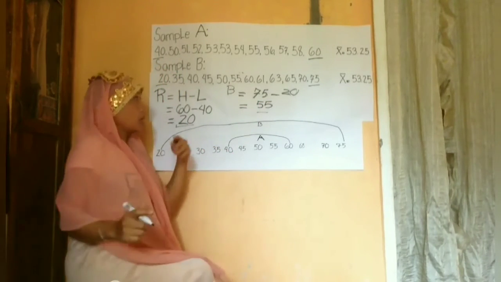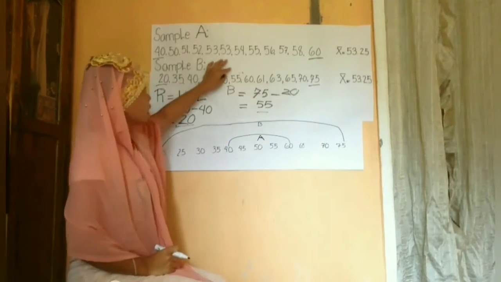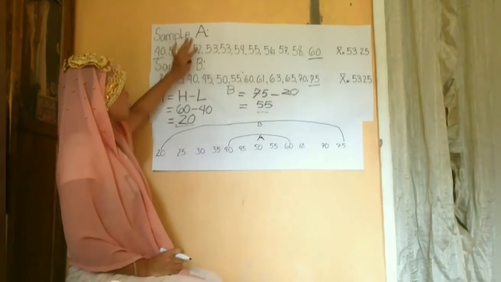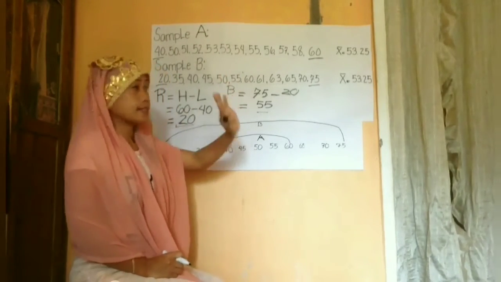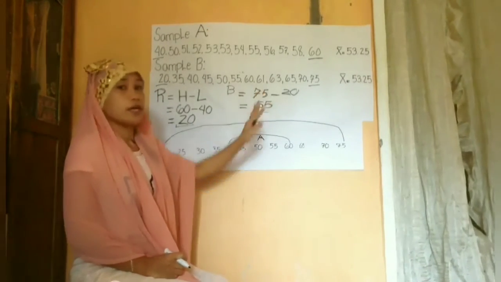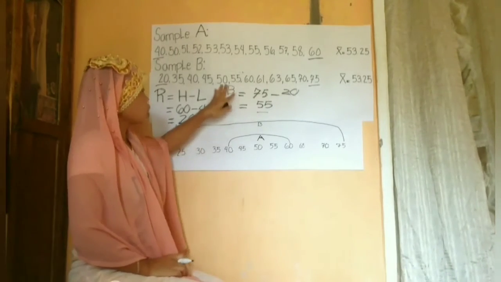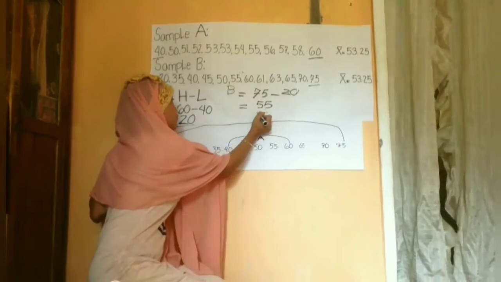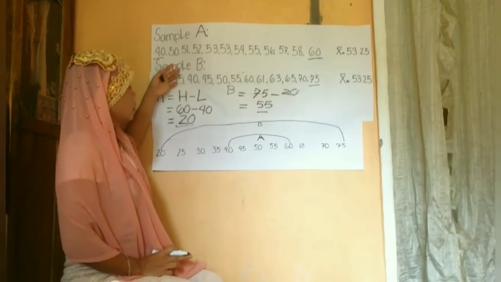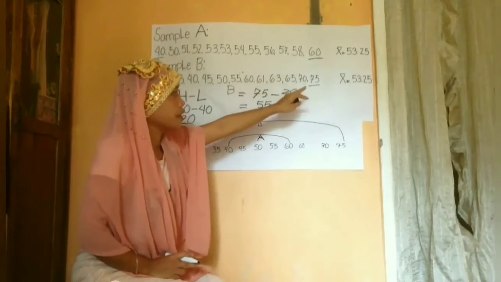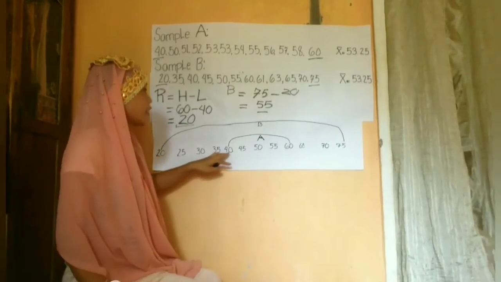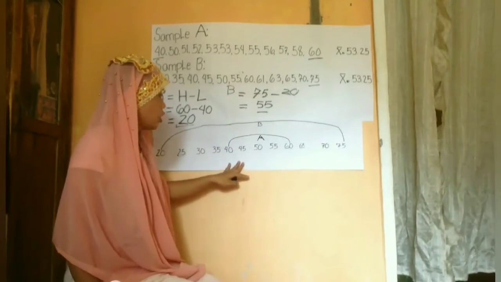Sample A is the scores of a homogeneous class, so the range of the homogeneous class is 20. And sample B is the scores of a heterogeneous class, so the range of the heterogeneous class is 55. The two sets of numbers, A and B, have the same mean, 53.25, but different dispersion, because this is